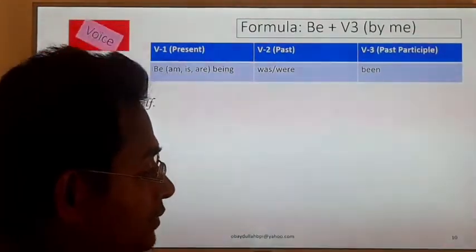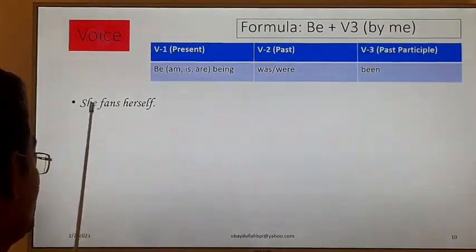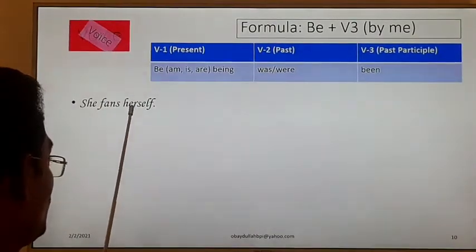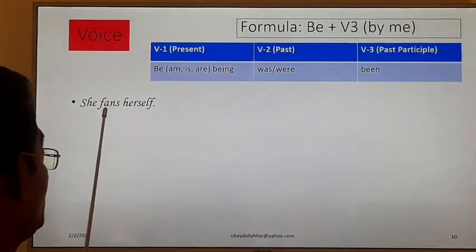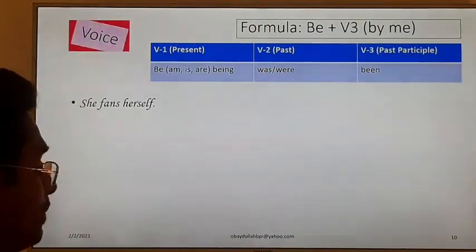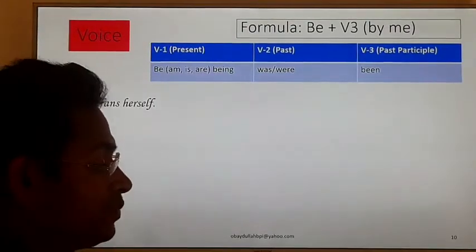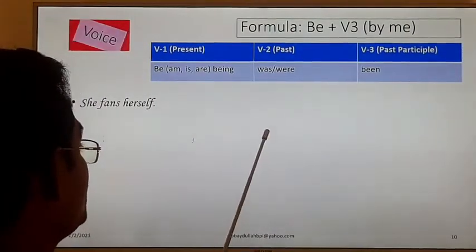And we know that a reflexive object cannot be used as subject. That is why we have to change this way.